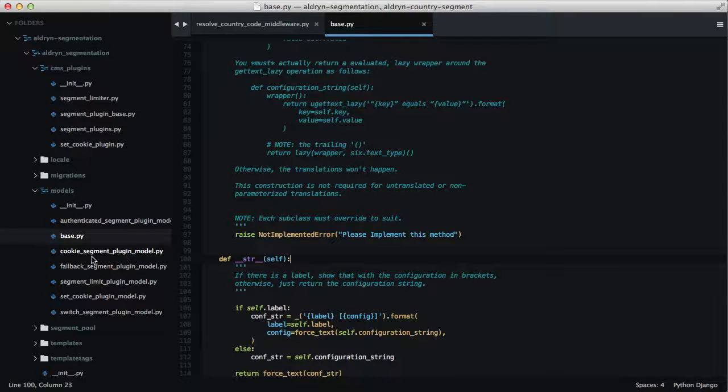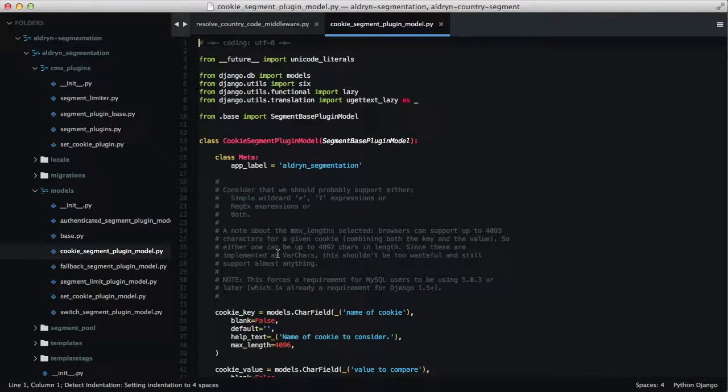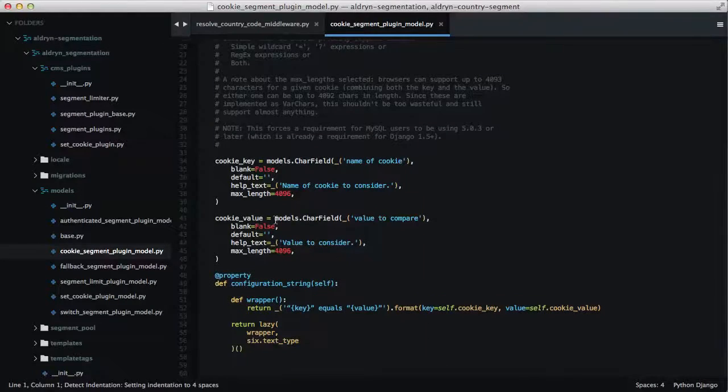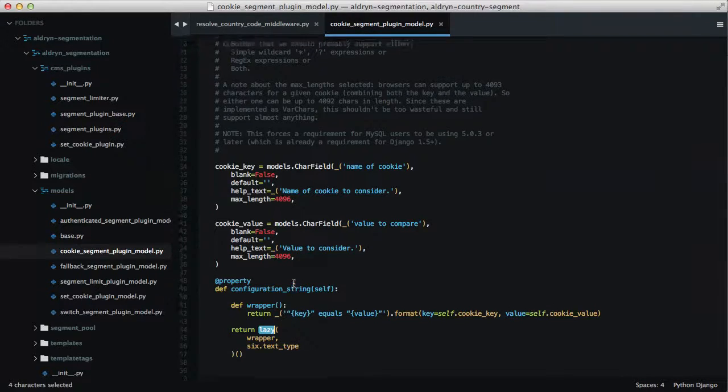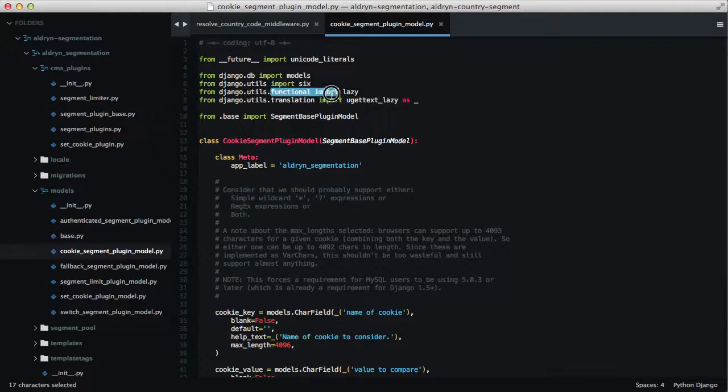So let's look at one of the implementations. Here's the cookie segment implementation. Again, it's pretty simple. We just have declared our two fields, and then of course we've declared our override of configuration string as I just described. And here you can see we're creating our configuration string, right? And then we basically wrap that into a promise using the functional tool lazy.